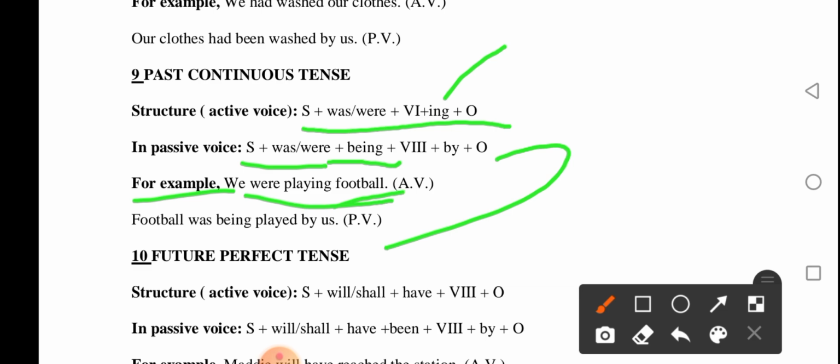Here, what is the object of the active voice? Football. Then we should take football. Is football plural or singular? If it is plural, we should take "were." If it is singular, we should take "was." So football is singular. Was being played is the structure. Being played by us. We change it into "us."